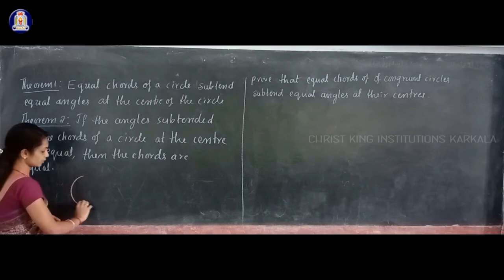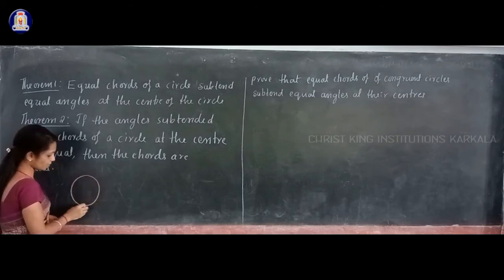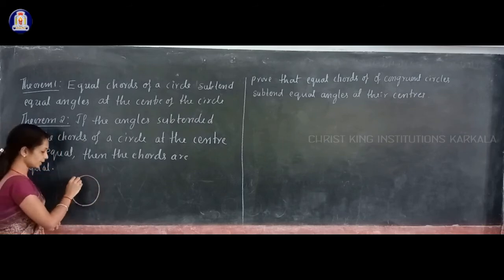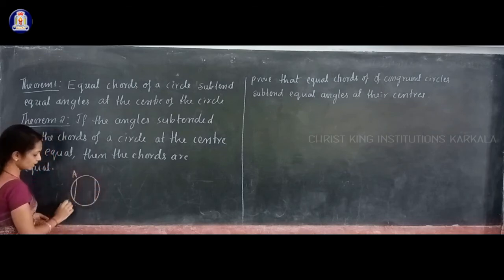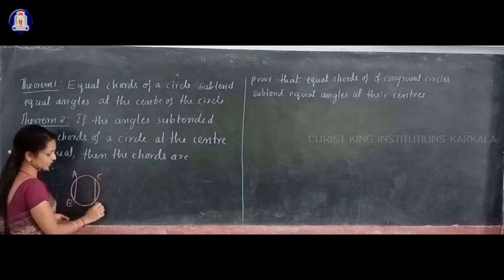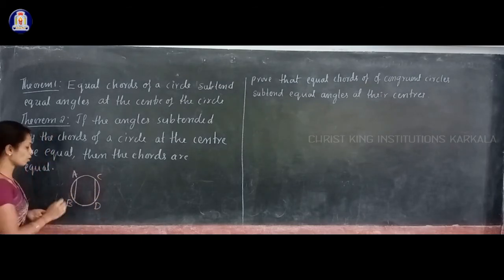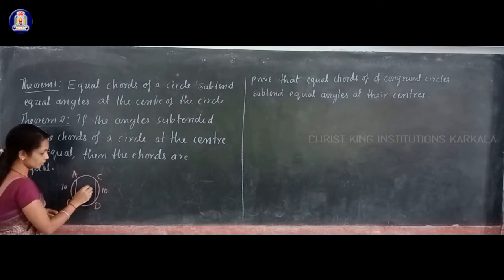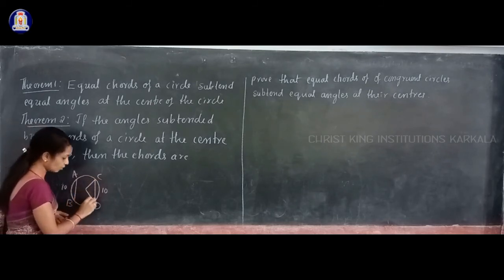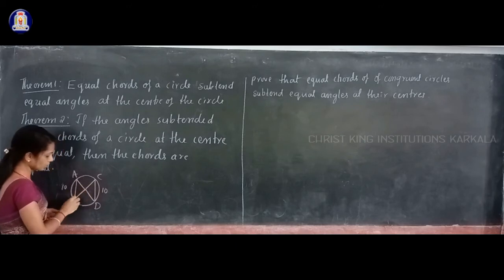Suppose you have one circle, and you take two chords of the same length, AB and CD. For example, if I take 10 centimeters, then these two chords subtend equal angles at the center of the circle.